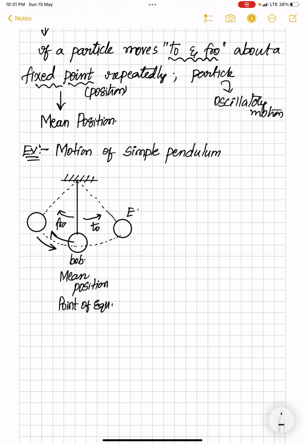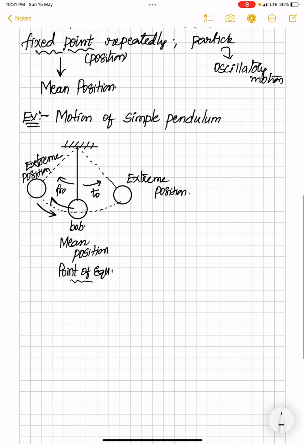These points at the edges, I call extreme positions. This is one extreme position, and here is one more extreme position. So the particle always passes through the mean position, reaches the extreme position, and again comes back to the mean position. Thus it repeats itself till the bob rests at its point of equilibrium, that is your mean position. And this is called your oscillatory motion in detail.